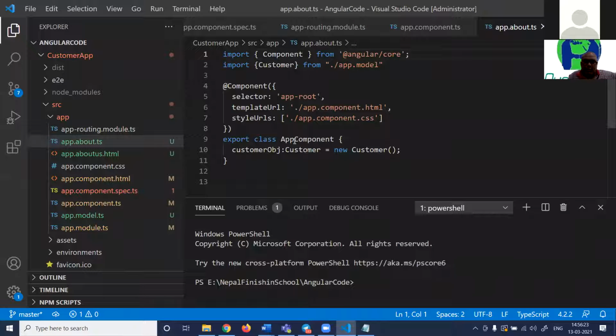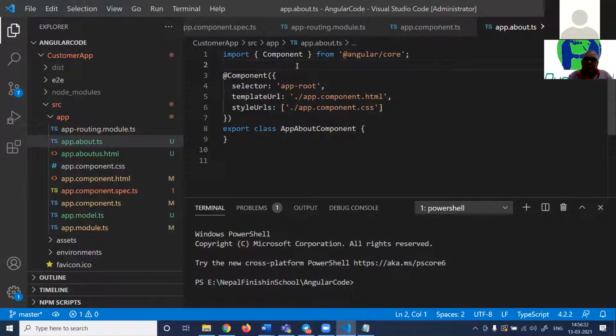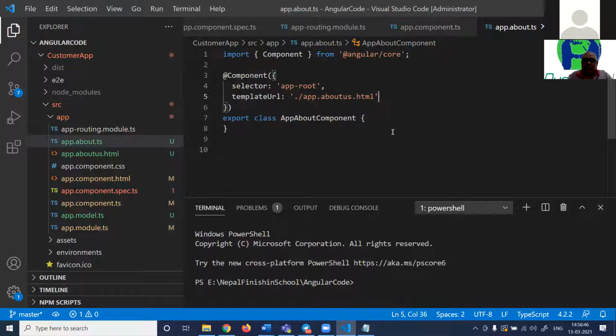So now I'll give a name here, app about. I'll just rename it and make it very simple. I'll remove all this code, right? Customer is not needed. So this is the about component, and its UI is app about us.html. For now, let us leave the style sheet.